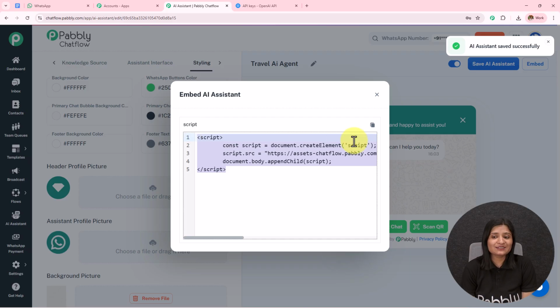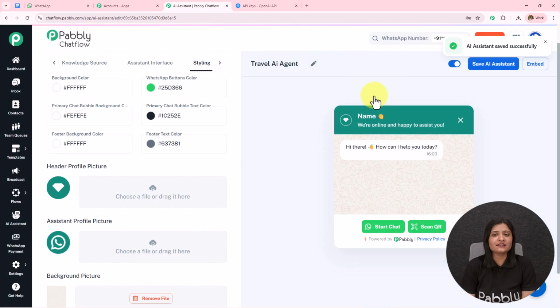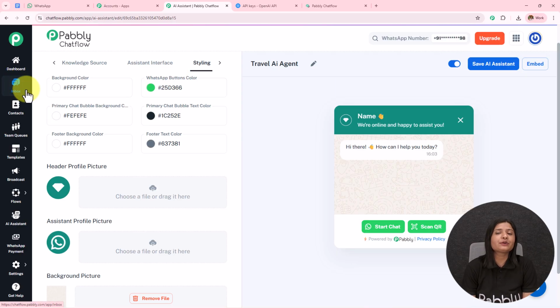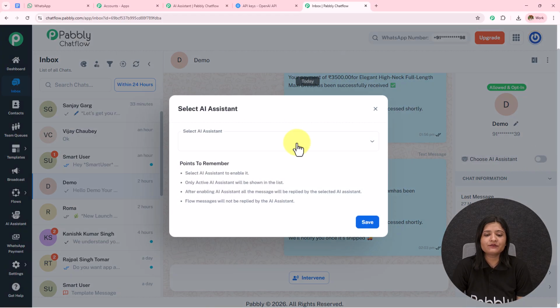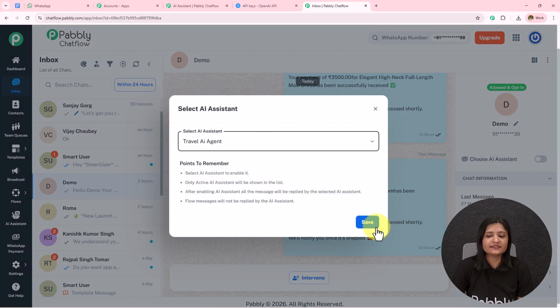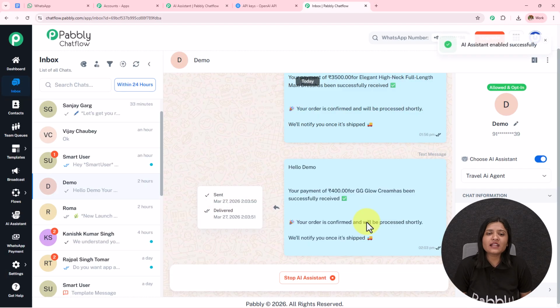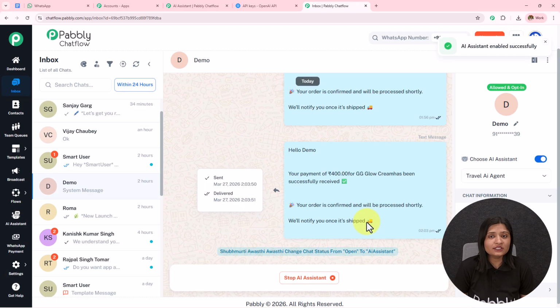Moving on towards the next part, how are you going to enable this AI assistant to a particular chat, to a particular group, or to all the contacts? If I open my inbox on the left hand side, I can see this. I'm going to open this in a new tab. Here I'll land it towards this chat. I simply have to toggle on this button. I have to select the AI assistant and save this. In this manner, I have enabled this AI assistant on this particular chat.